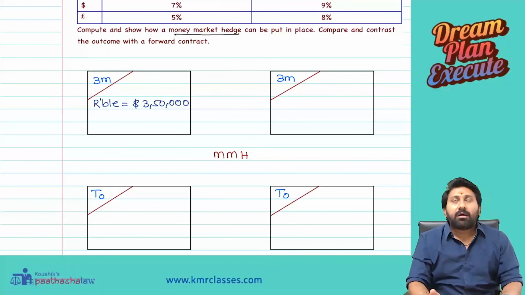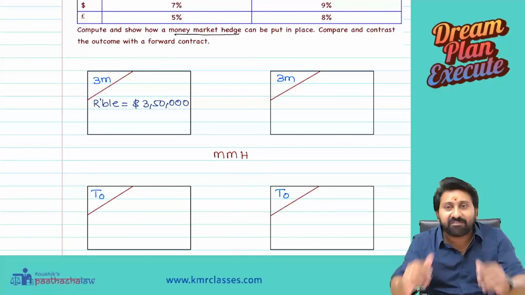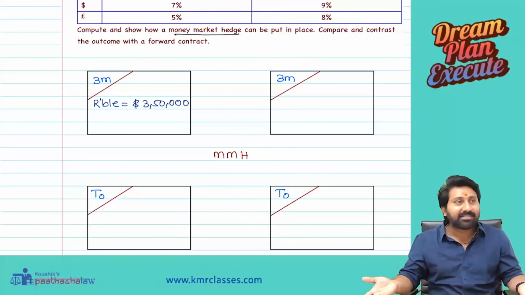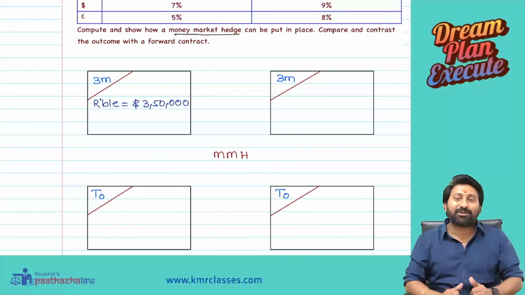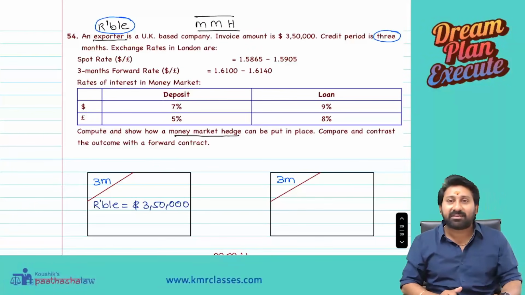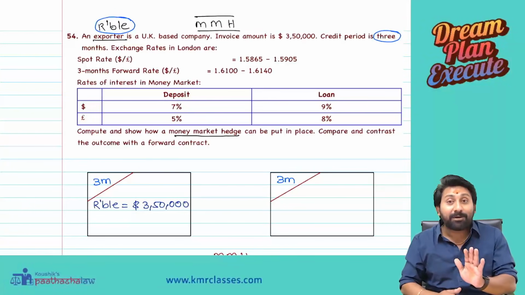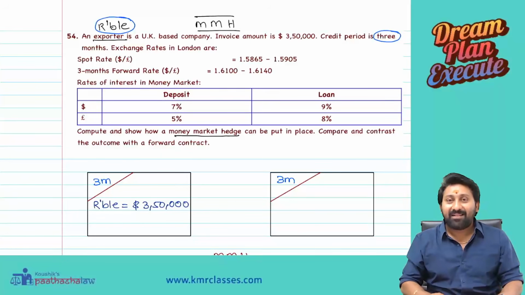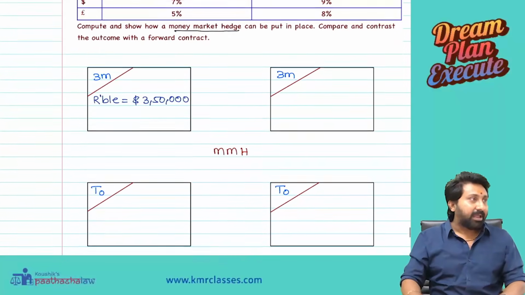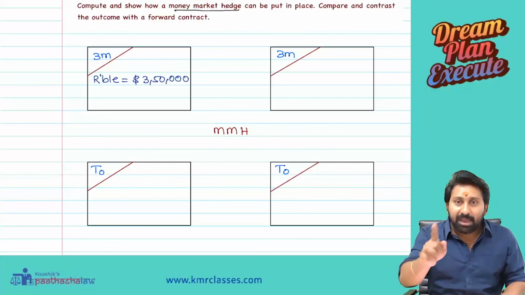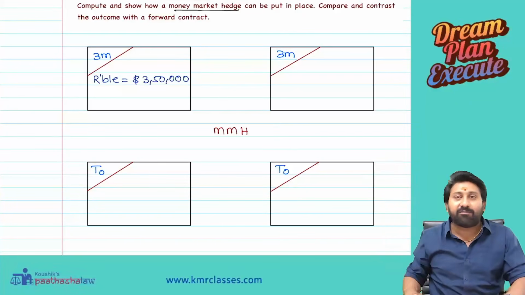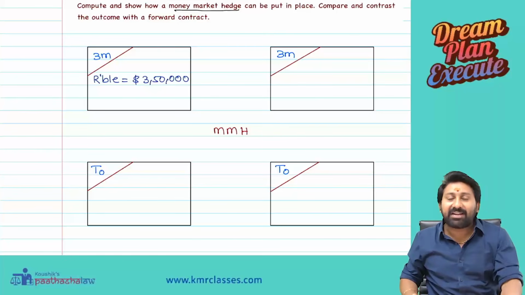Okay. When will uncertainty not be there for you? If I receive today, uncertainty will not be there. Then receive today. How can I receive today? The invoice is made for 3 months. Why would he pay today? He will not pay today, but you receive today. If he doesn't pay, how will I receive today? Therefore, the hedging strategy started. The hedging strategy will make you receive today what is to be received in future. How? Using a strategy.